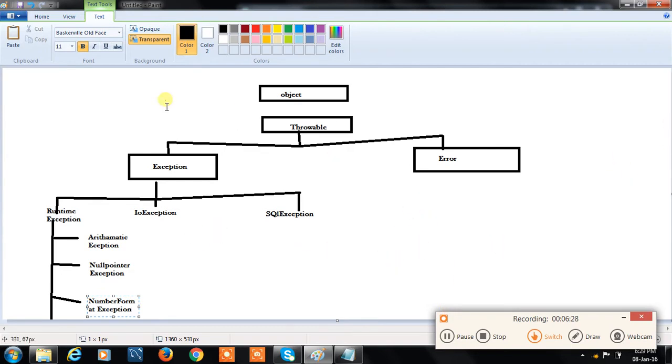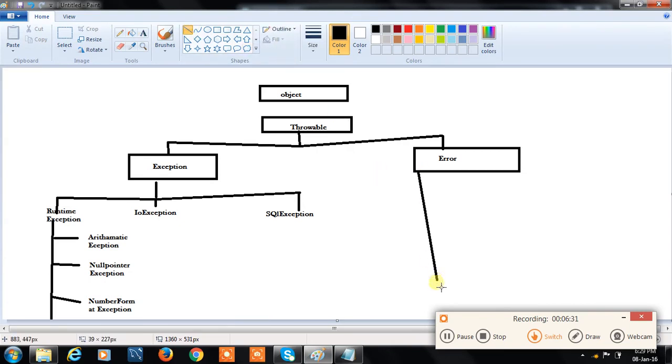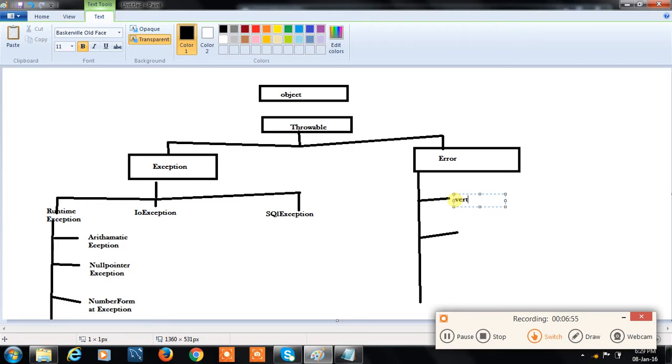And coming to this Error, errors like VirtualMachineError and AssertionError, etc. we have.